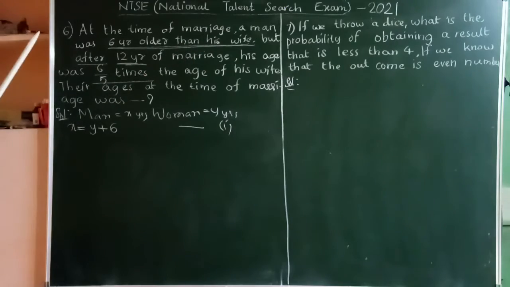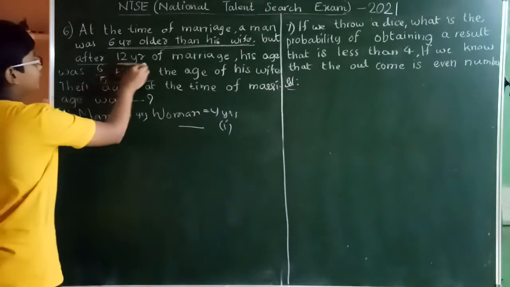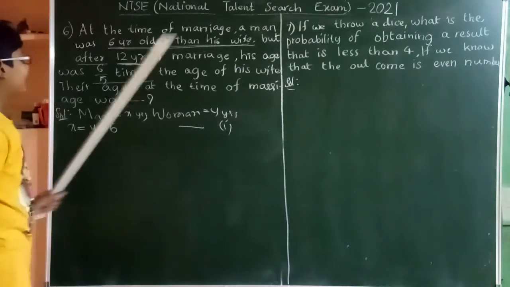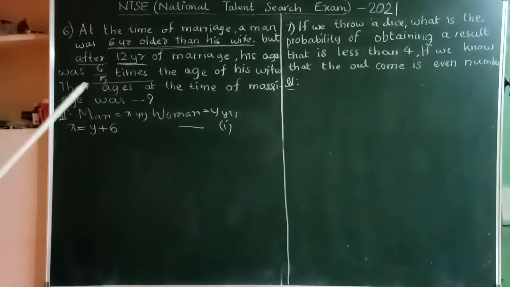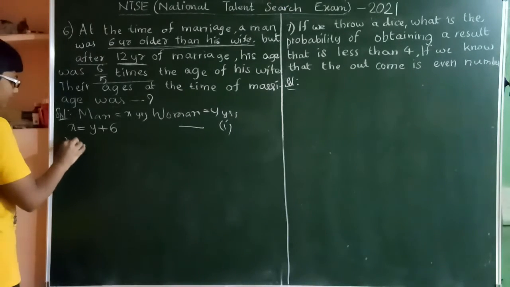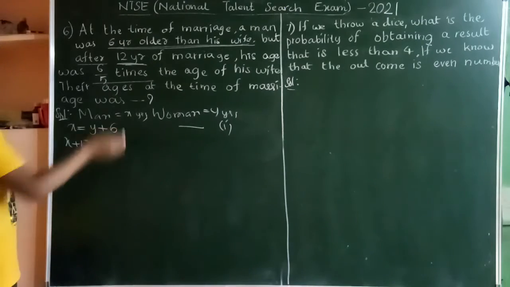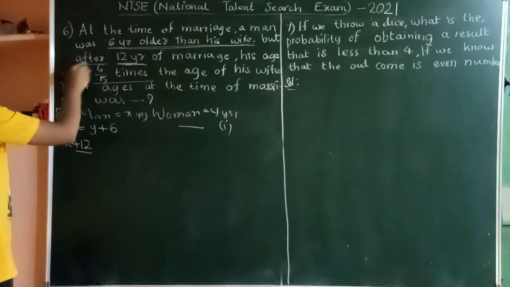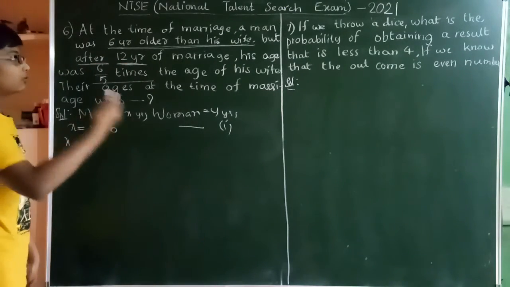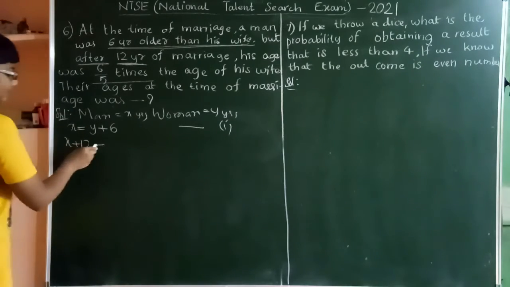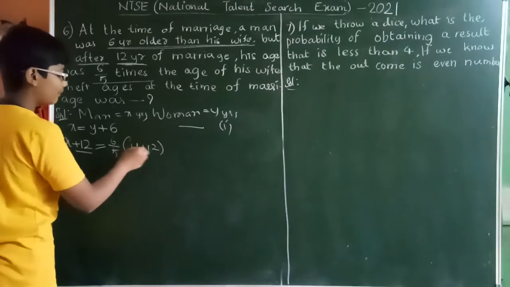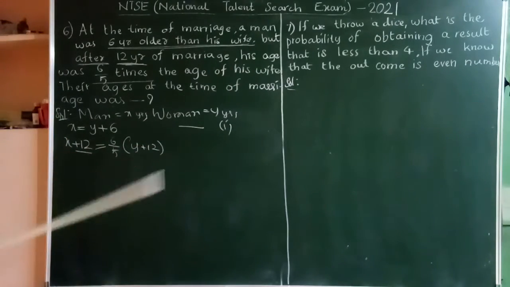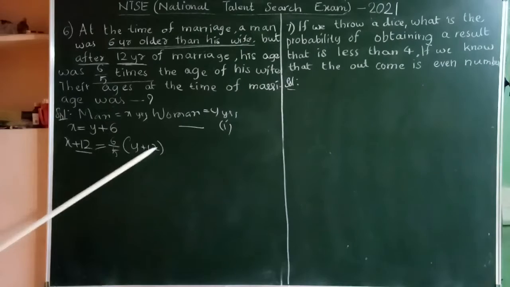Now let's take the second one. But after 12 years of marriage, his age was 6 by 5 times the age of his wife at that time. So X plus 12 is 6 by 5 times of Y plus 12. Why am I taking plus 12? Because after 12 years, the age of the woman is Y plus 12.